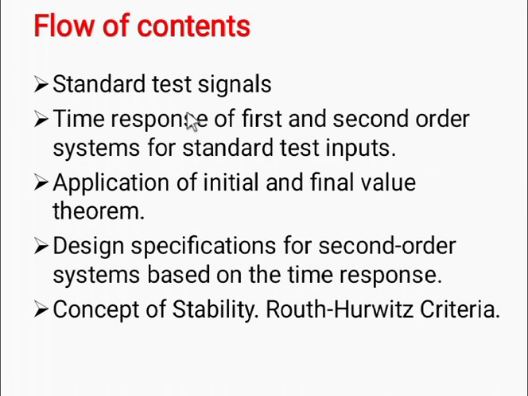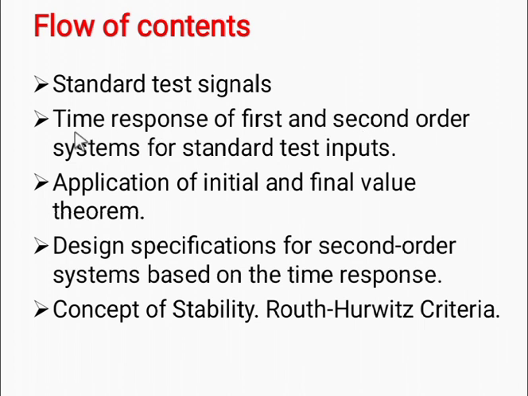So in this lecture we completed the first topic, standard test signals. In the next lecture we will study the time response of first and second order systems for standard test input signals. First order means the type 1 system, and second order means the type 2 system.